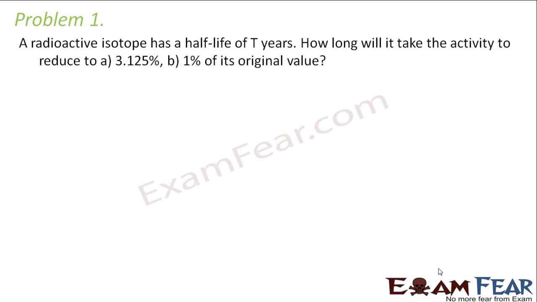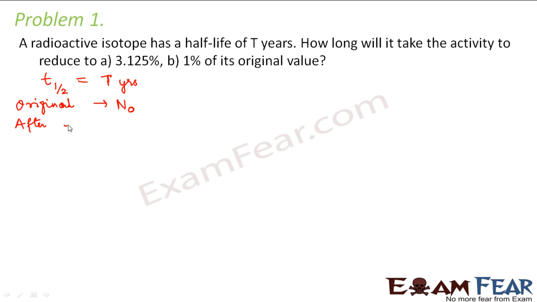So the first problem says a radioactive isotope has a half-life of T years. How long will it take the activity to reduce to 3.125% of its original value? So let us look at it. It says that the half-life of the sample is T years. What was the original value? Let us assume that the original value was N0. Let us also assume that after decay, it becomes N.